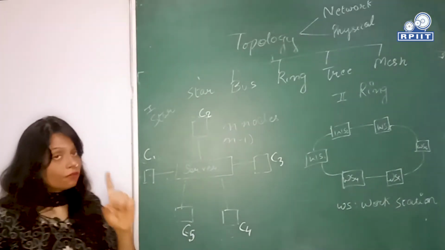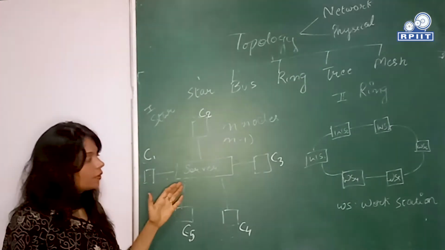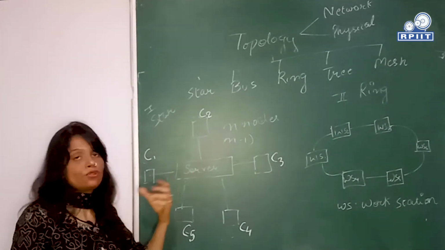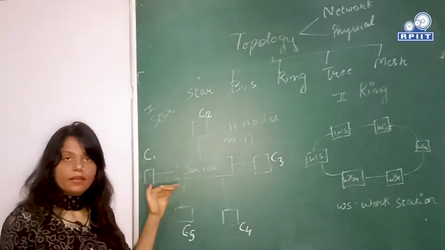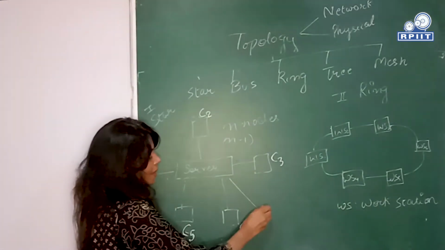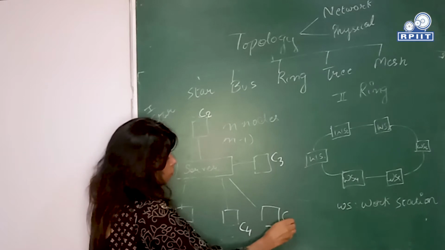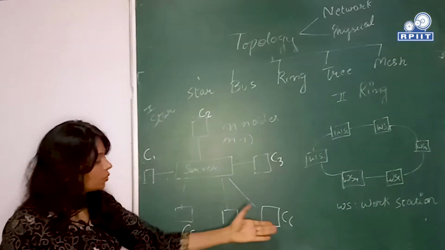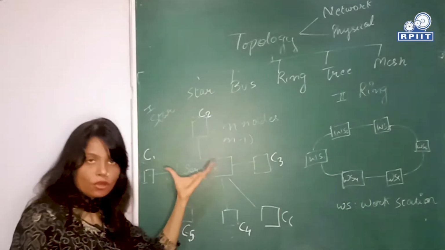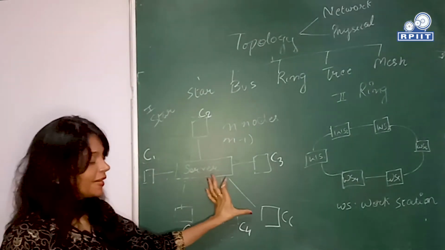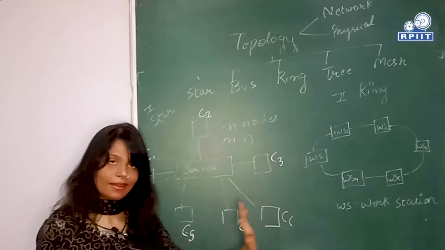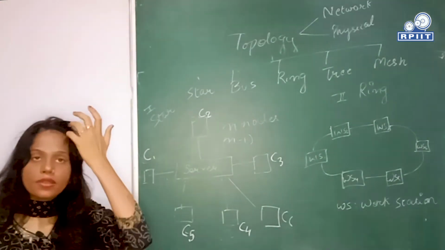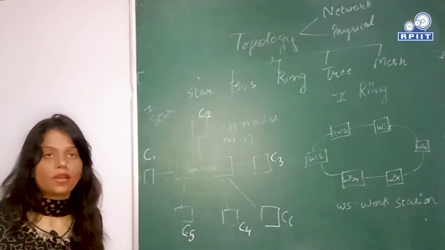One most important thing is, if you need to connect one or more devices to this network, like you want to add one more client to this mainframe computer for communication, you just need to set up a link between the server and the client. No other installation cost, no other maintenance cost is required.